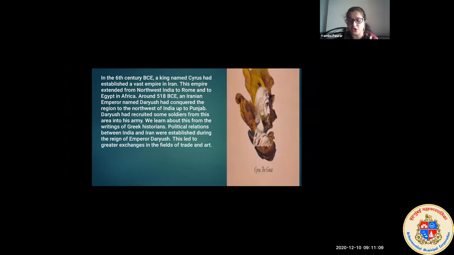Now, what is trade, children? Buying, selling goods, and also many other services come under the word trade. And art: in art come music, dance, and many other things. Because of this, a relation between India and Iran started establishing. Okay, let's look at the next slide.